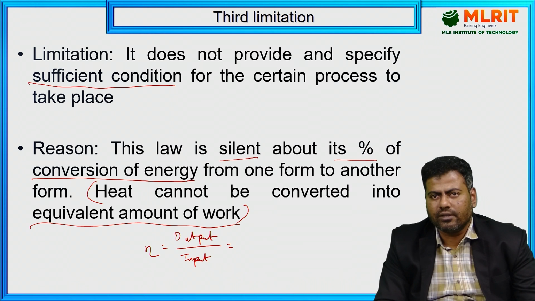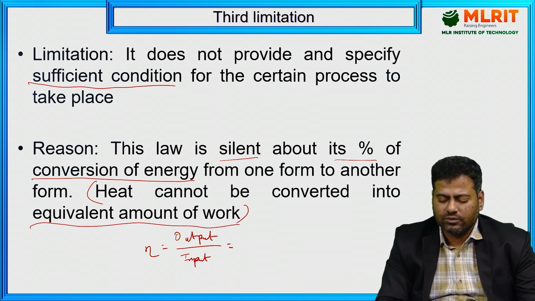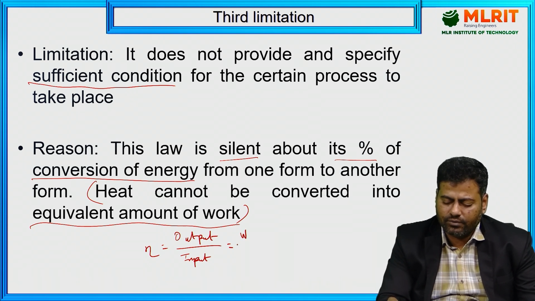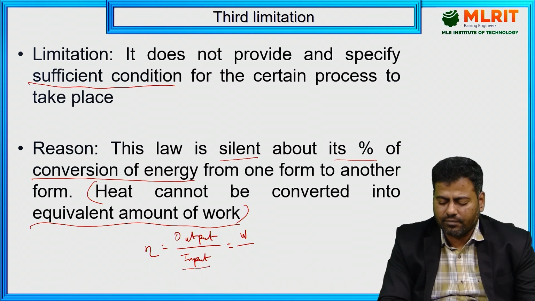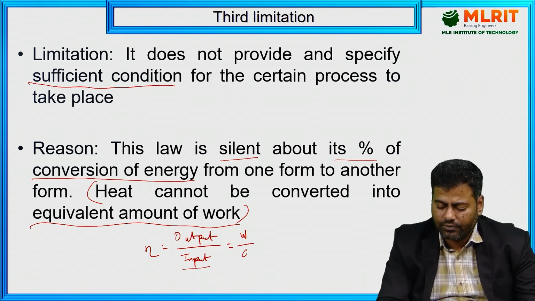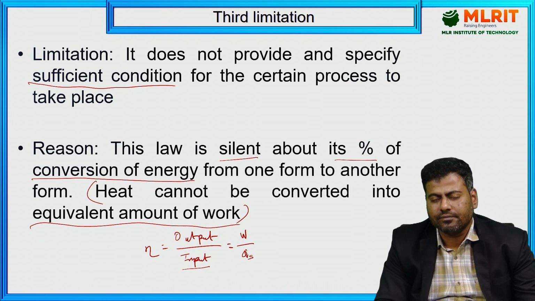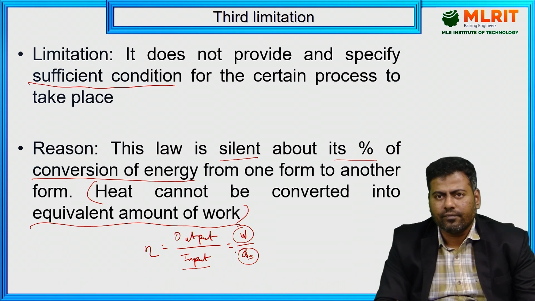So what's the output actually? We are getting the mechanical work done as the output, or mechanical displacement work done as the output. So what do we have? W, the mechanical work done, by the heat supplied, that is your input. Heat is capital Q, so heat supplied, Qs. How much of it is converted, we don't know.